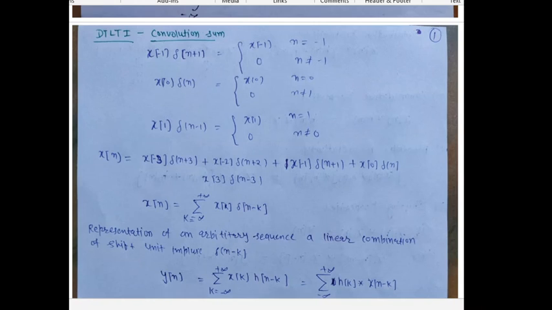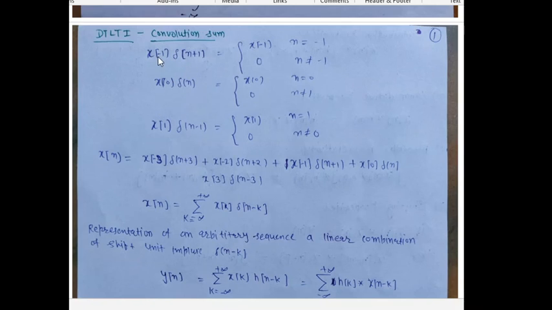Welcome back, guys. Today we discuss the discrete time LTI system. In my previous video, I discussed the continuous time LTI system and convolution also. So for discrete time convolution, we can write the input in terms of itself and the impulse function.